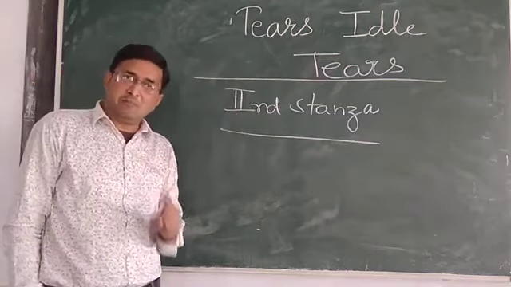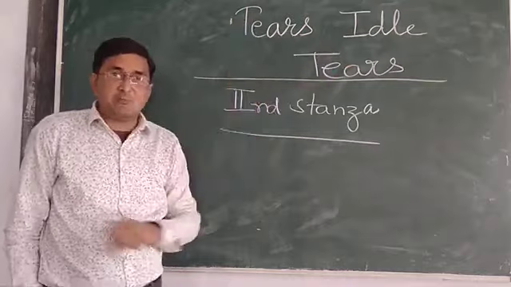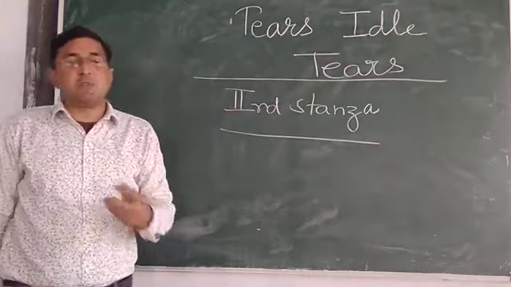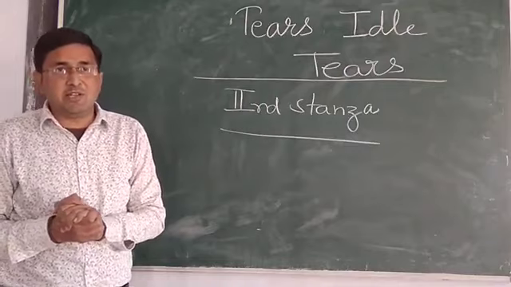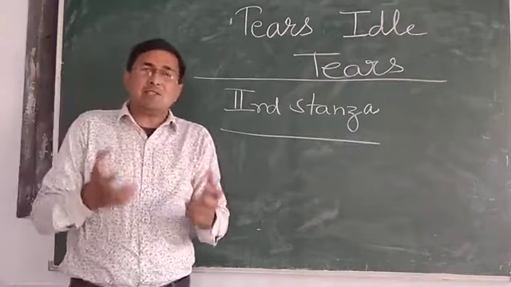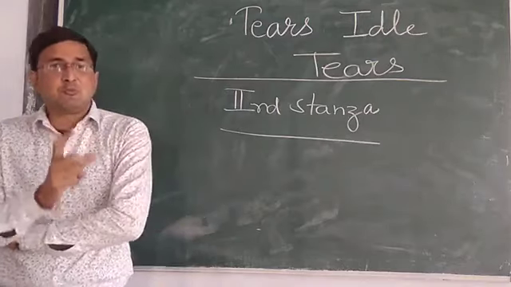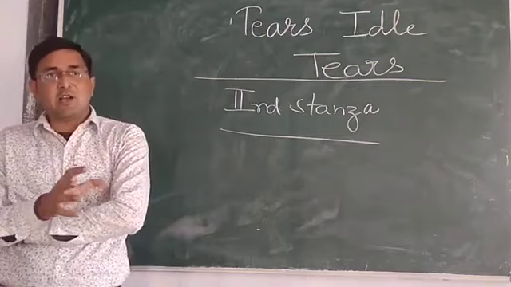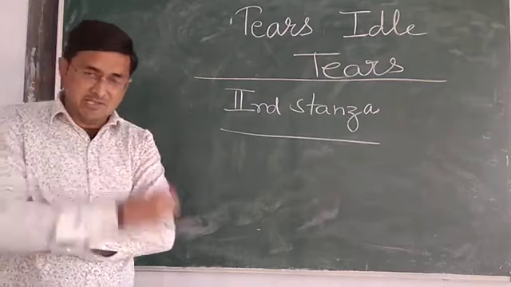Briefly, I am repeating that Tears, Idle Tears is a poem written upon the loss of someone. The basic theme of this poem is related to, you can see it as, an elegy. What is an elegy? As the basic 4 parts of poem, we have discussed elegy.